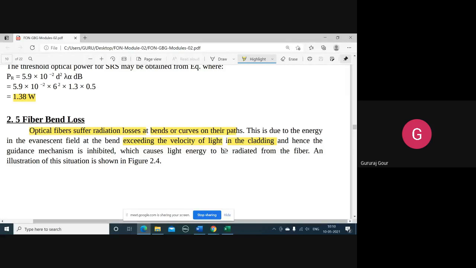So up to this we have discussed, very briefly, the attenuation. Today's topic, after refreshing what we have covered, is the fiber bending loss. We know that the fiber is made up of the core and cladding.